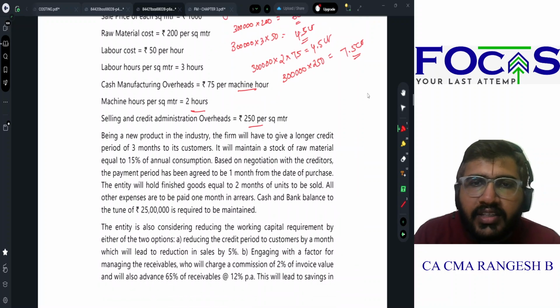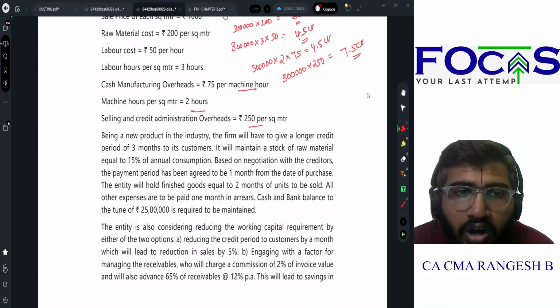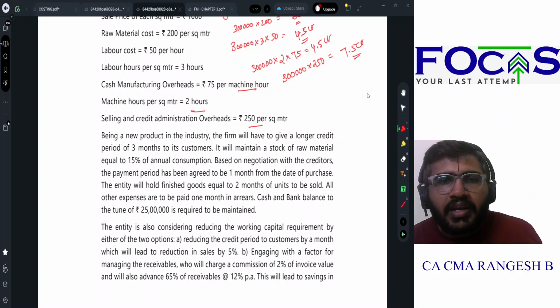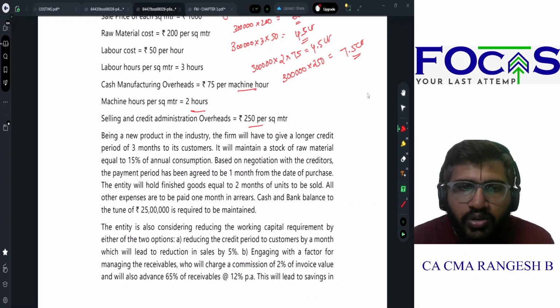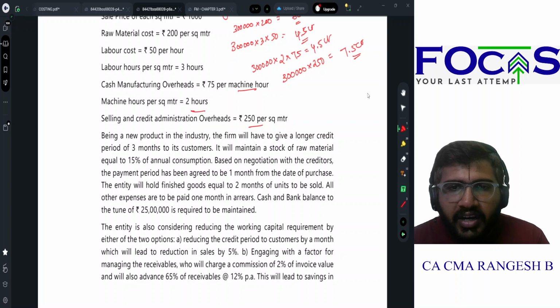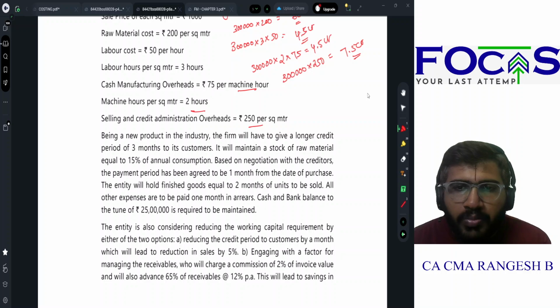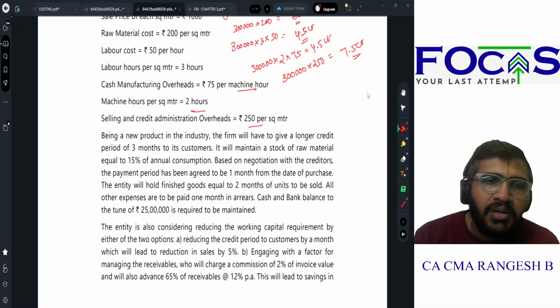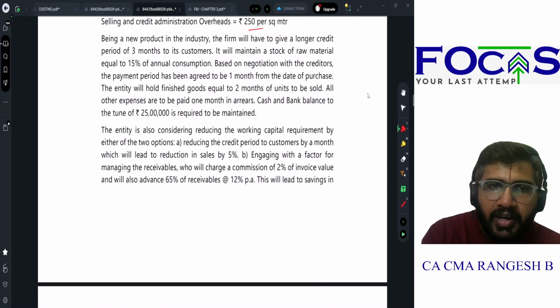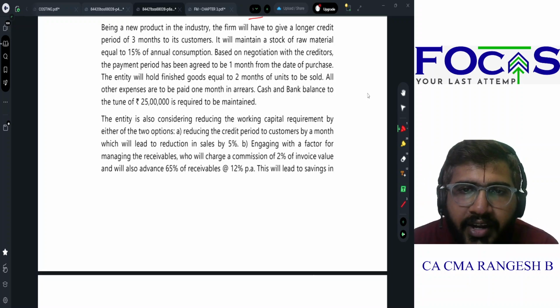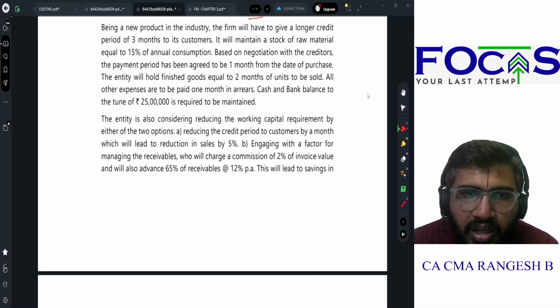Buying a new product in the industry, the firm will have to give a longer credit period of 3 months to its customers. It will maintain a stock of 15% of annual consumption. Based on negotiation with the creditors, the payment period has been agreed to be 1 month from the date of purchase. The entity will hold finished goods equal to the 2 months of units to be sold. All other expenses are to be paid in 1 month arrears. Cash and bank balance to the tune of 25 lakhs is to be maintained always. The entity is also considering reducing the working capital requirement by reducing the credit period to customers by a month, which will lead to reduction of sales by 5%.